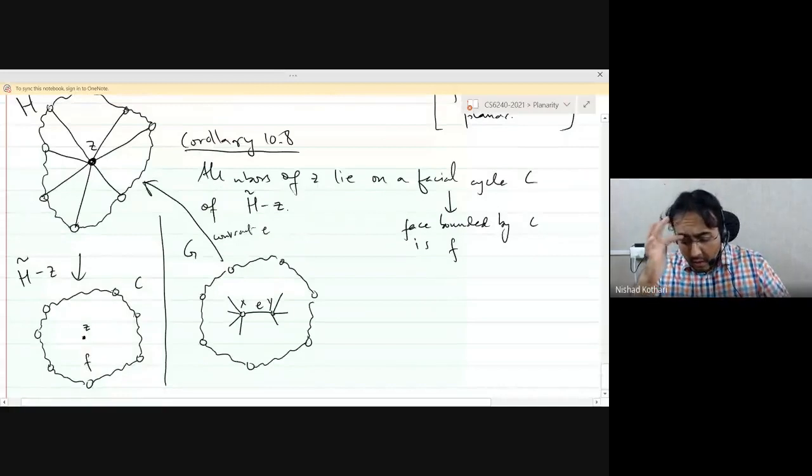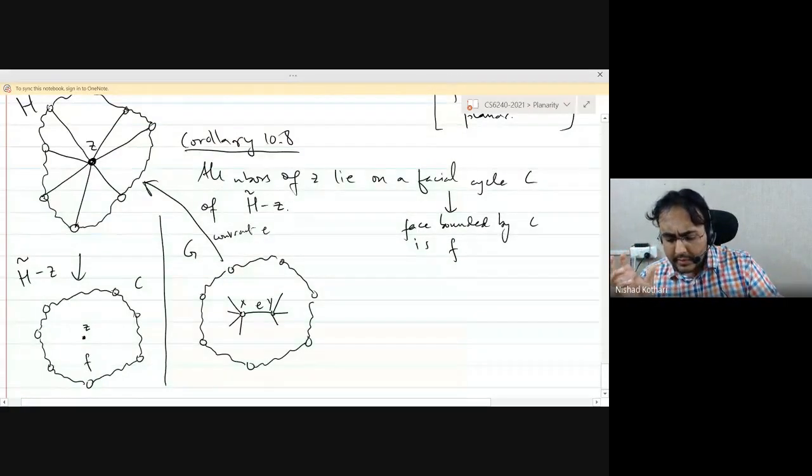Okay. But there is a strange thing that is happening, right? We have a non-planar graph, we contract one edge, and we get a planar graph. So why is this happening? And this is where we want to find the K5 or K33 subdivision. So what we are going to do, oh, sorry, minor. We are going to find a K5 or K33 minor in the graph G based on the information we have, right?